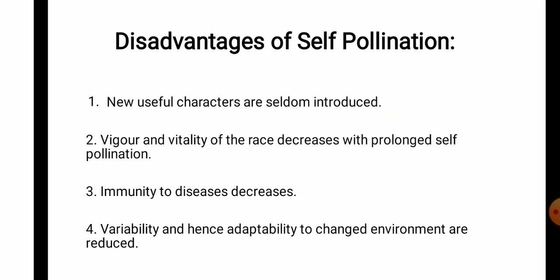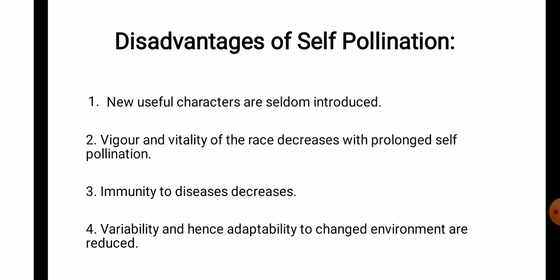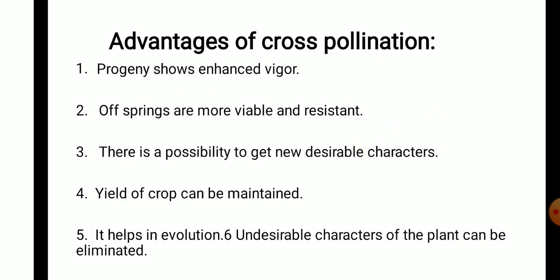Now, disadvantages of self pollination: new characters are seldom introduced. As new characters are not introduced, there is no variability, and if there is no variability, then there is less chance of adaptability to the environment. Vigor and vitality of the race decreases, and immunity to diseases decreases in the progeny.